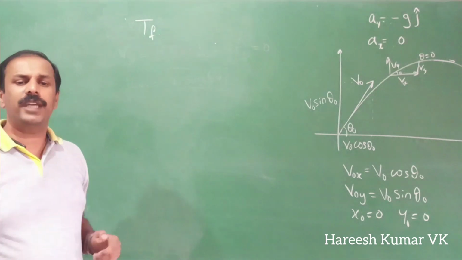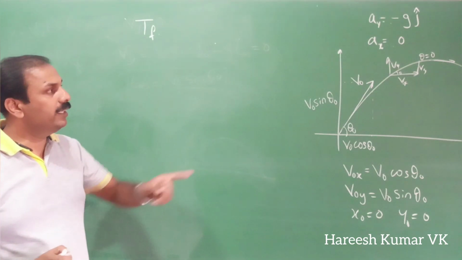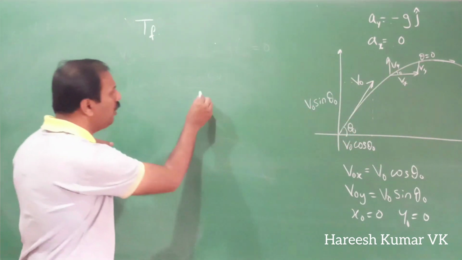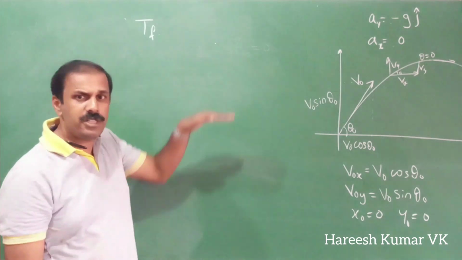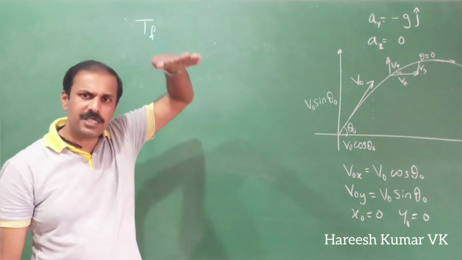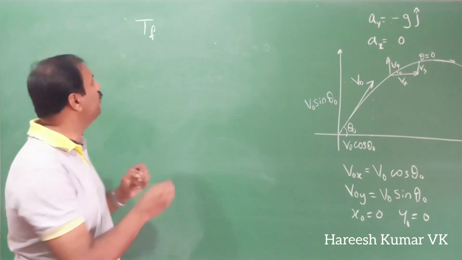So how to calculate the time of flight now? For that, a very important thing here: when it is reaching that last point, what is the value of y on the y-axis? It goes up, y from 0 goes 1, 2, 3 up to maximum, then it is coming back. When it is touching the ground, the y value will be 0. So that is very important.